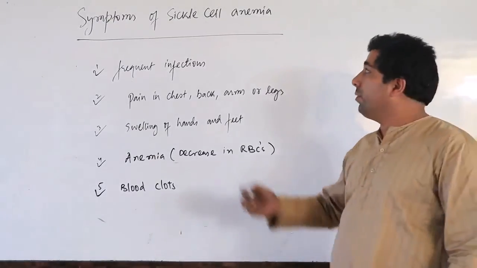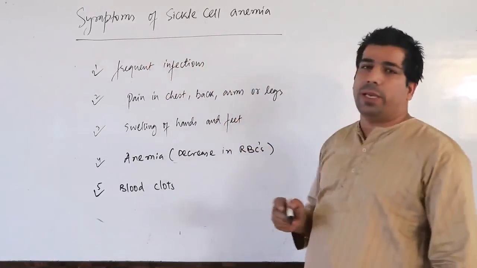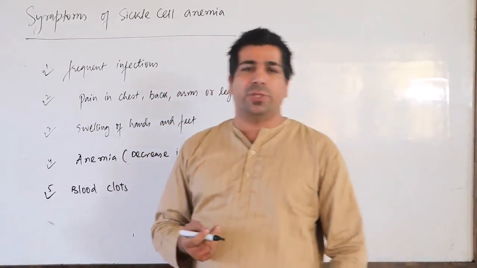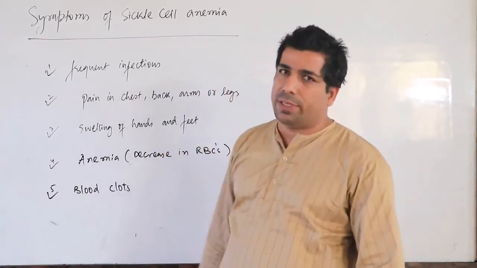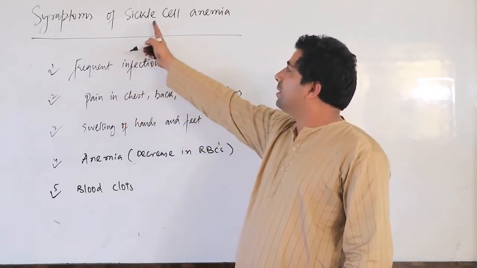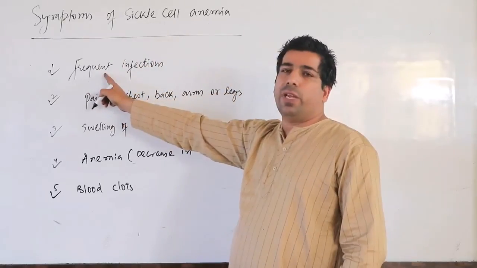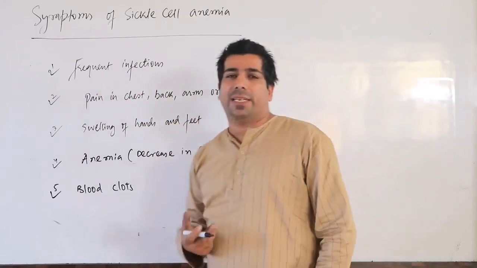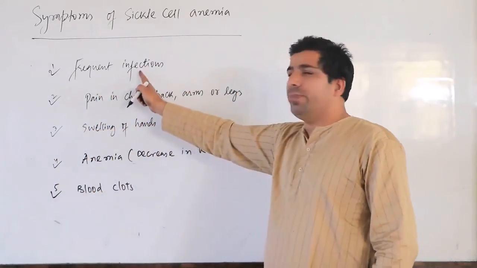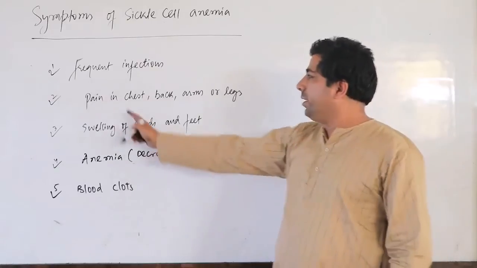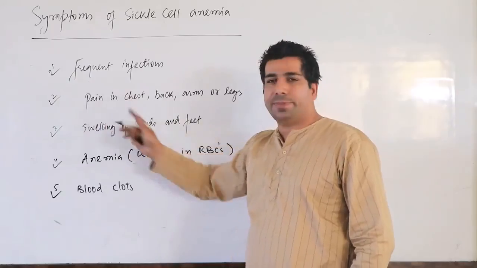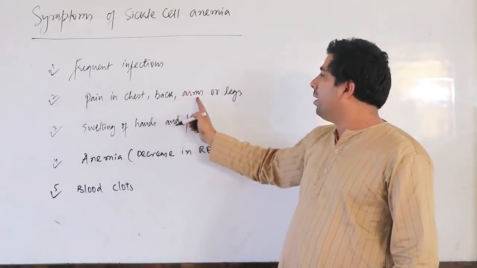So my dear friends, now we will talk about the symptoms of sickle cell anemia, and we know that it's an inherited genetic disorder, wherein the defective genes are received by an offspring from the parents. So what are the symptoms? A person who has sickle cell anemia will get frequent infections, meaning that person will be prone to infections. Second, you may feel pain in the chest, back, arms or legs.